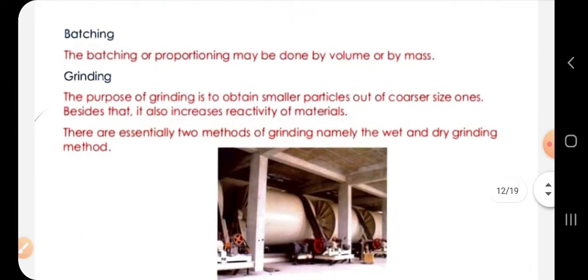Next is grinding. The purpose of grinding is to obtain smaller particles out of the coarser, that is, bigger ones. Also, it increases the reactivity of materials. There are essentially two methods for grinding, which are wet grinding and dry grinding. This is similar to the wet and dry grinding options, as available in cement.